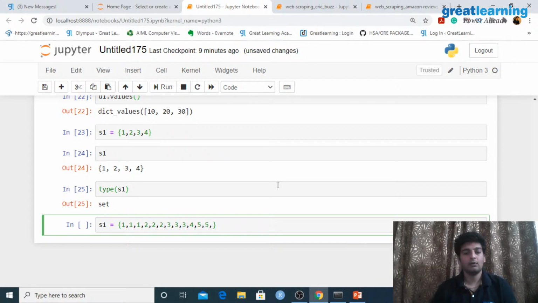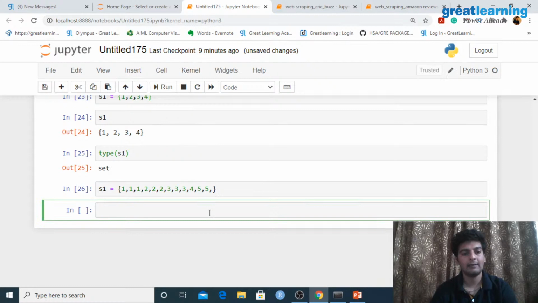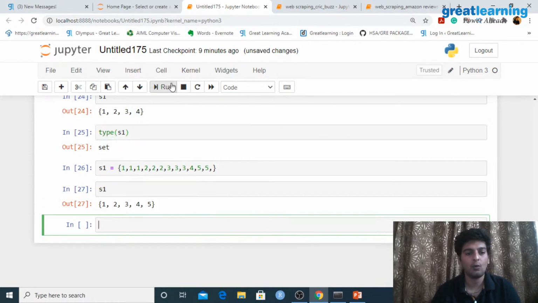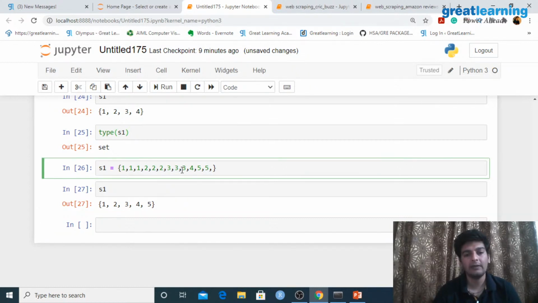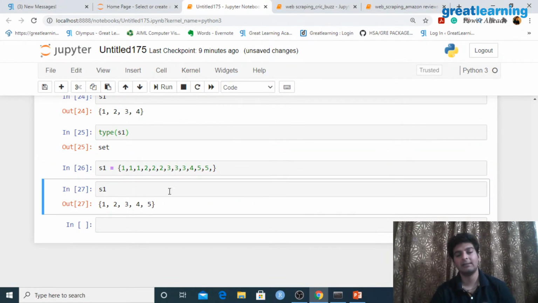Right, so as I was saying, I have all of these values stored over here, and I will hit on run. Now if I print out S1 again, you would see that all of the duplicate values have been removed. So I have 1 with repetition, 2 with repetition, 3 with repetition, and 5 with repetition. So all of the duplicate values have been removed, and this is the final result which I have in a set. So that is why it is said that in a set you can only have unique values.